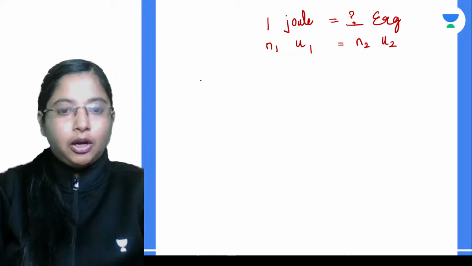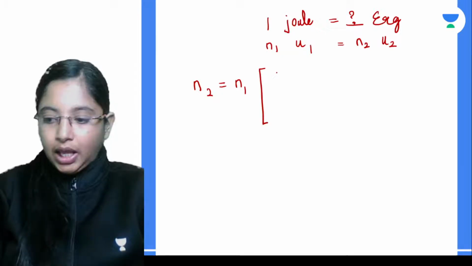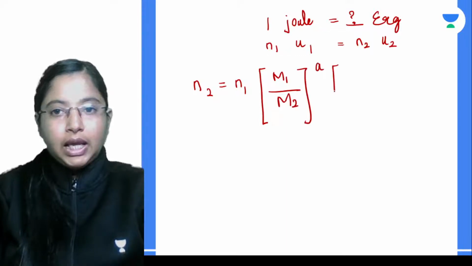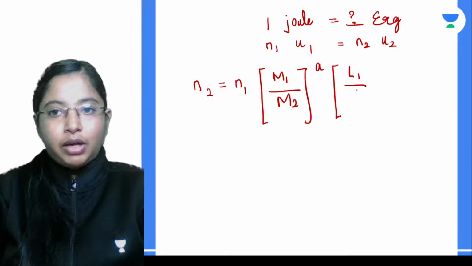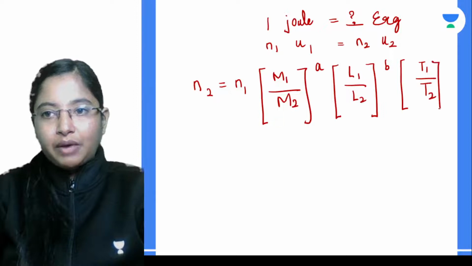Very simple, we have the direct equation. We know N2 is equal to N1 into M1 by M2, the whole to the power of a, then L1 by L2, the whole to the power of b, then T1 by T2, the whole to the power of c.